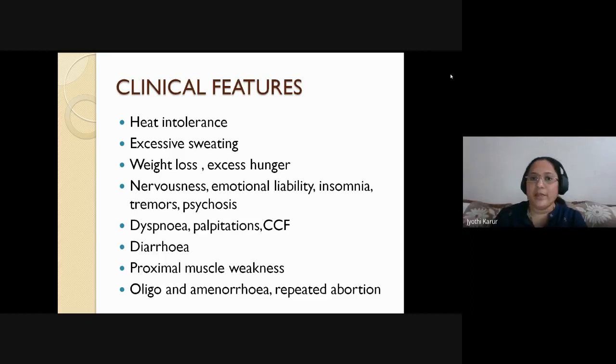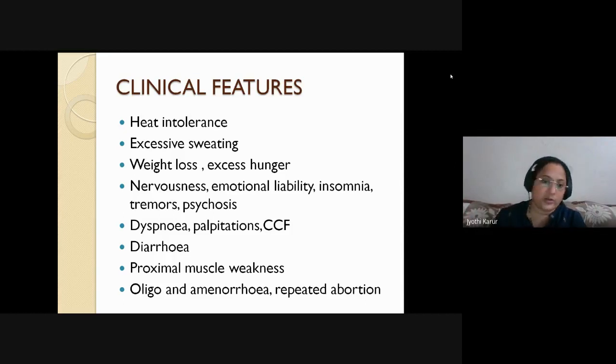The earliest is heat intolerance, excessive sweating, moist palms and soles with excessive sweating. So there is weight loss, excessive hunger, nervousness, emotional lability, insomnia, tremors, psychosis. So there is dyspnea, palpitations, congestive cardiac failure, diarrhea. So you can go system wise, each and every system is involved, and there is high BMR, the basal metabolic rate is increased. The menstrual disorder which is associated with hyperthyroidism is oligomenorrhea followed by amenorrhea.